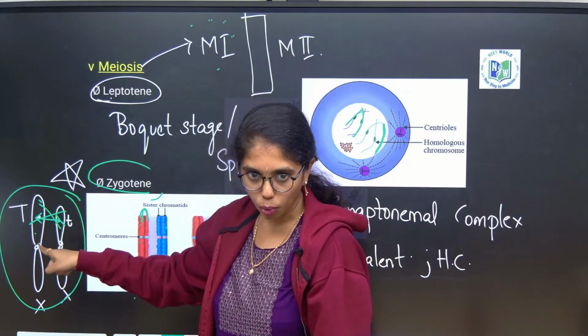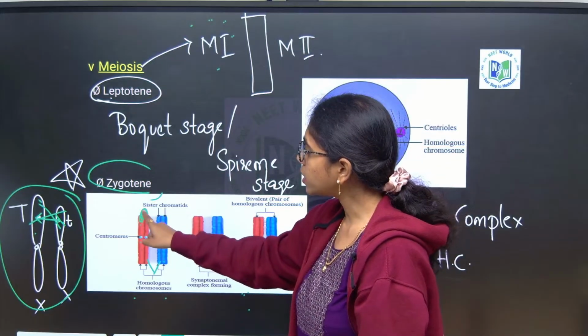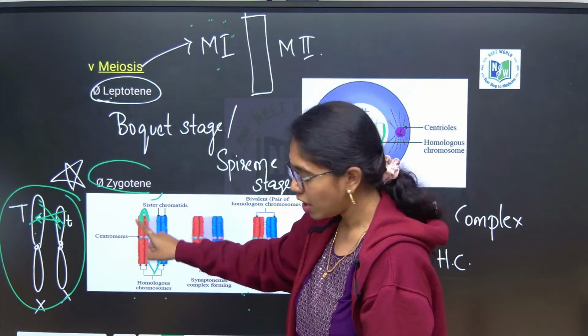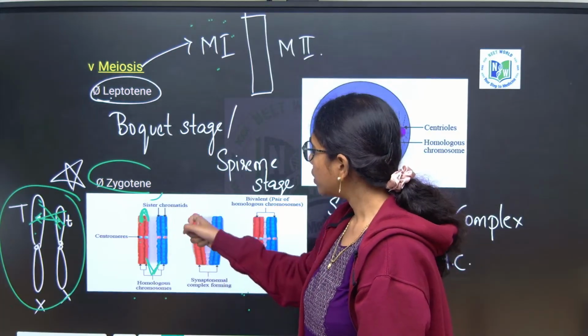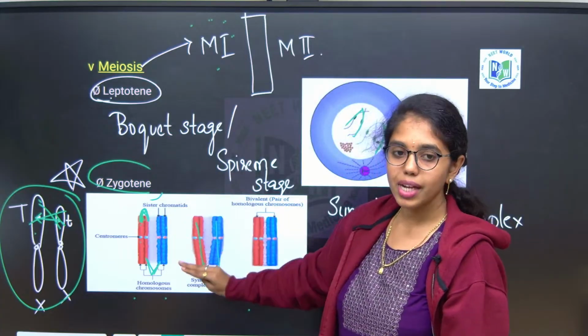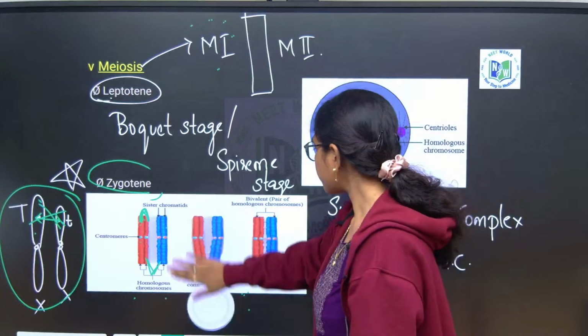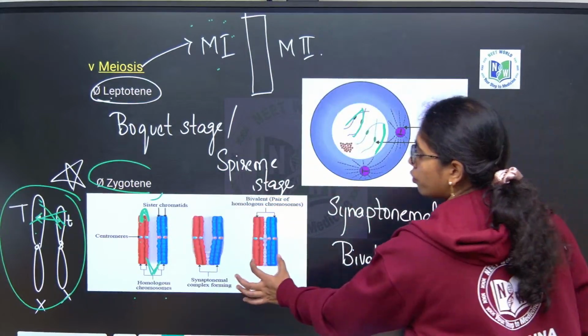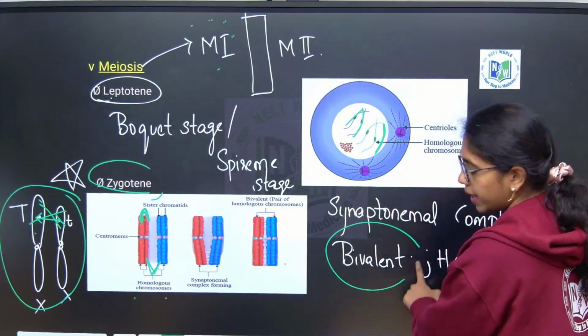Homologous chromosomes have 2 sister chromatids on the same chromosome and non-sister chromatids on the other chromosome, and the 2 homologous chromosomes coming together, you will call it the synaptonemal complex. Understood, right? Okay.